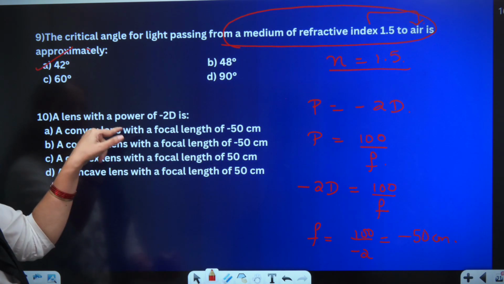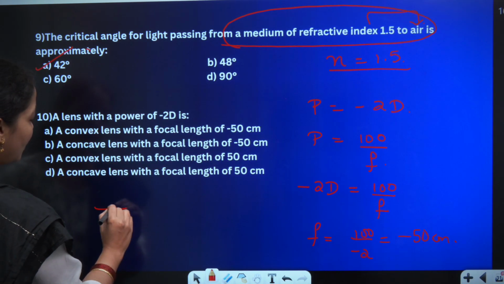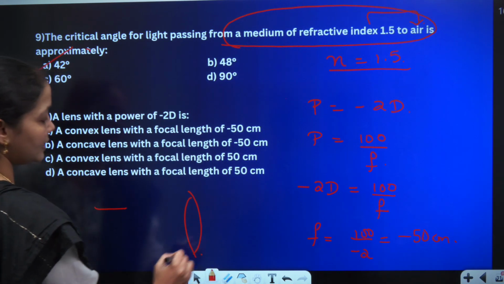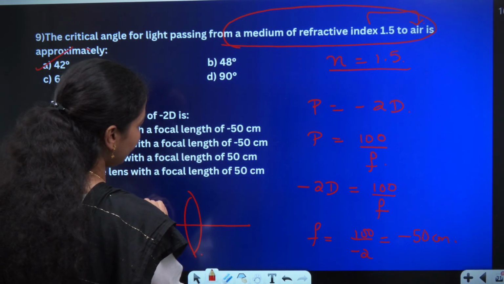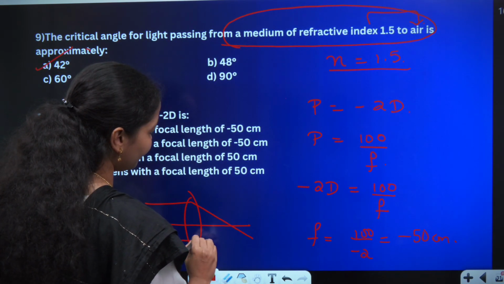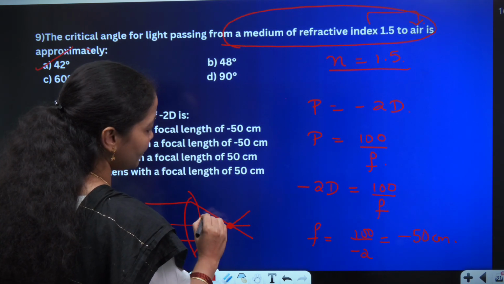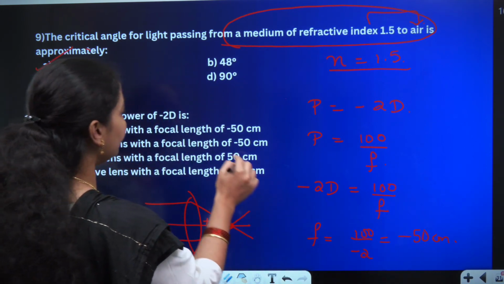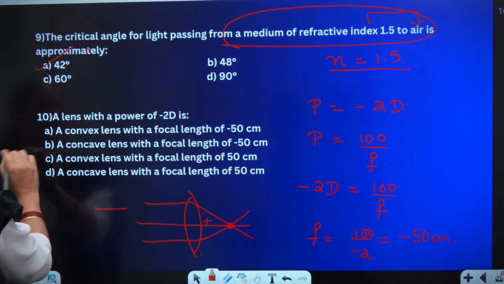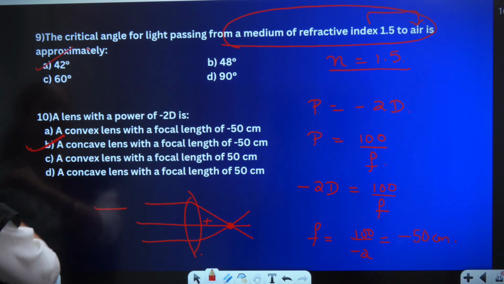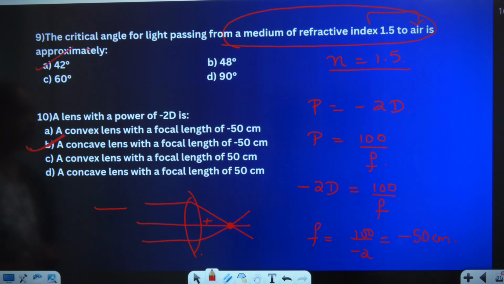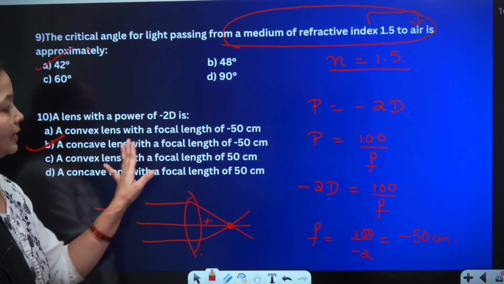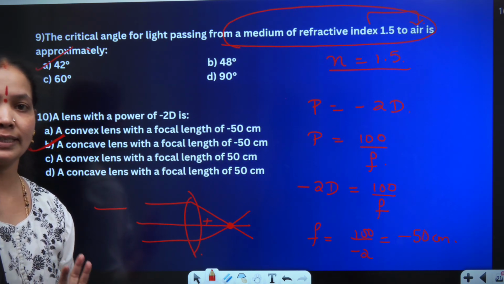But when I come to a concave lens or a convex lens, this is my convex lens, it's a converging lens, therefore the focal length will come on the RHS, it has to be always positive. In this situation the focal length is turning negative, so therefore it has to be a concave lens, and hence my option will be option B with concave lens and focal length as -50 centimeter.